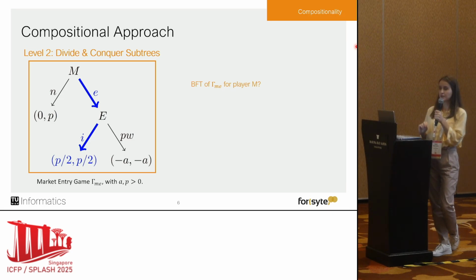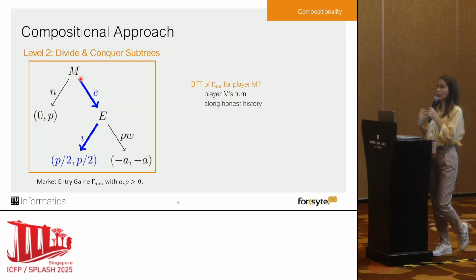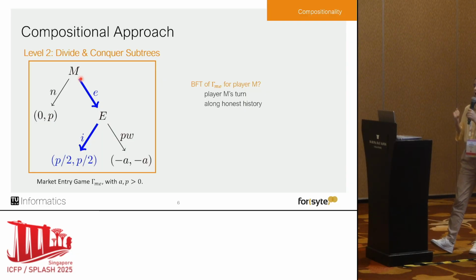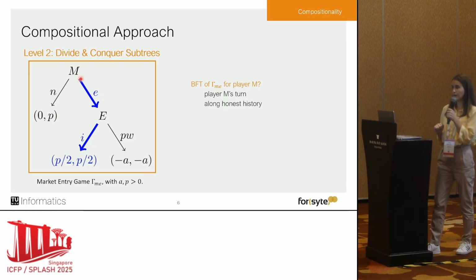So we proceed as follows. We ask ourselves two important questions. The first one is whether the player that has a turn is the same one that we analyze, and the second one, whether we are along the honest history.